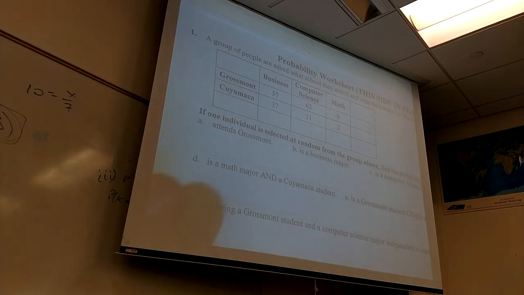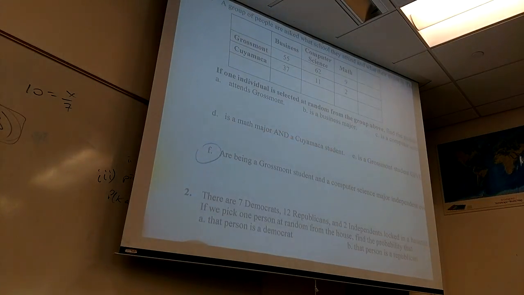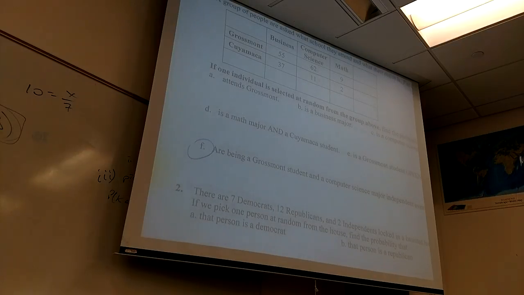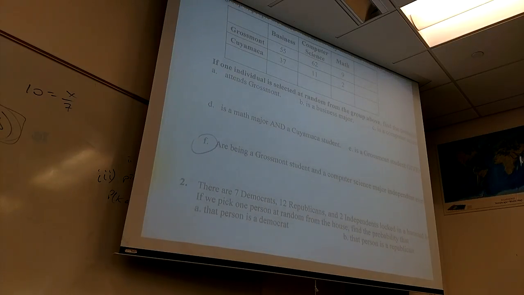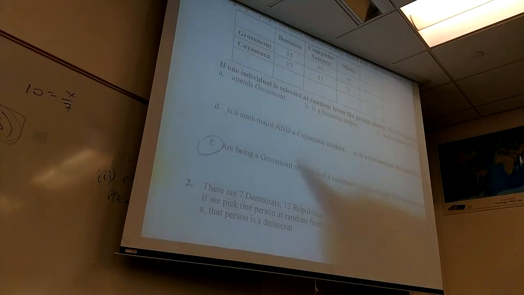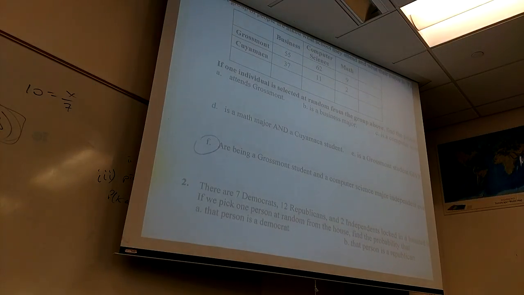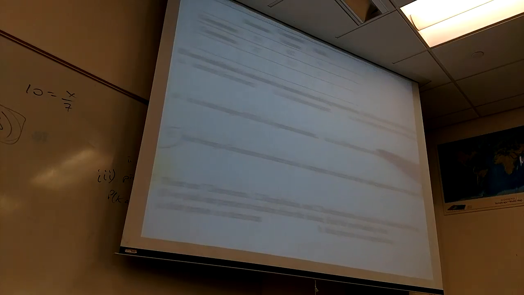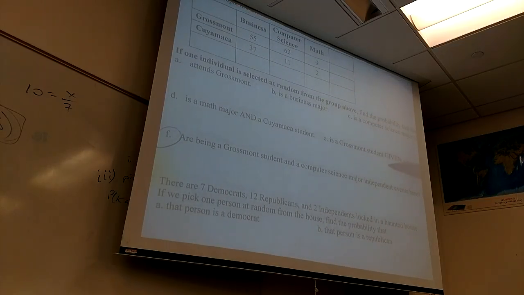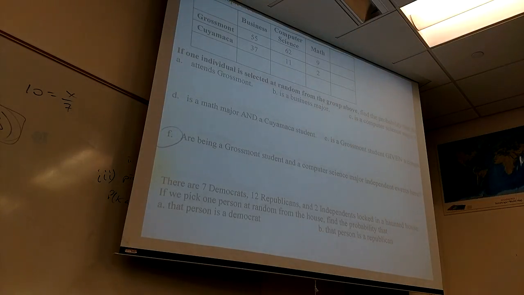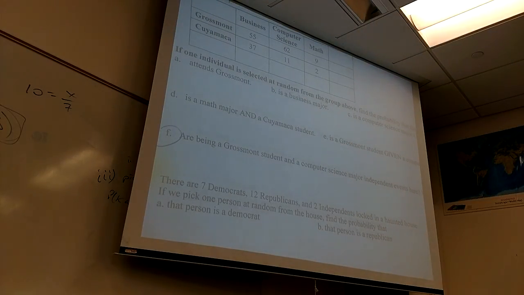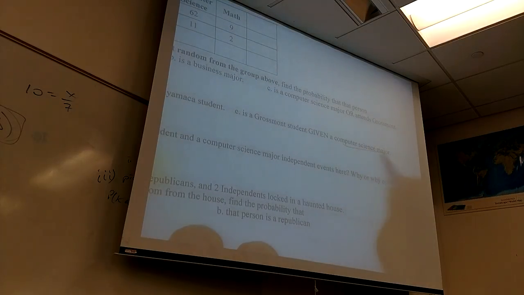All right, guys, let's take a look here. I understand that this one was weird. I understand that. We're going to go over that. Hopefully none of the rest of them were too weird. The only time that the bottom is going to be different than the total number is when I give you information about who it could be. If I don't give you information, who could it be? Any of the total. But on part E, that's the only place where the bottom is not going to be 176, because I tell you they're a computer science major. So you can throw everybody else out.